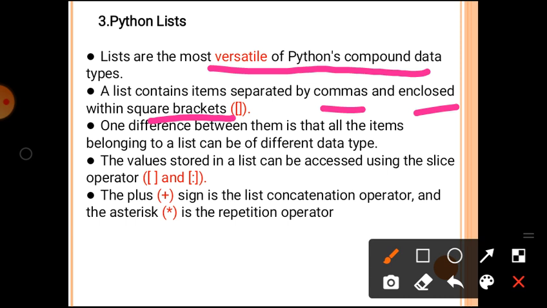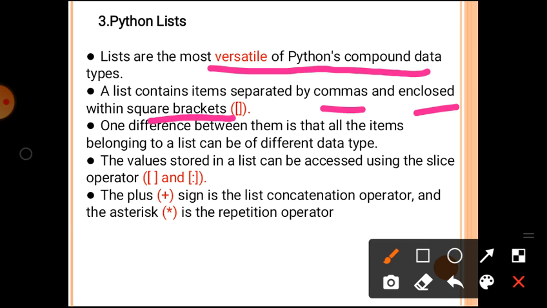One difference between them is that all the items belonging to a list can be of different data types.